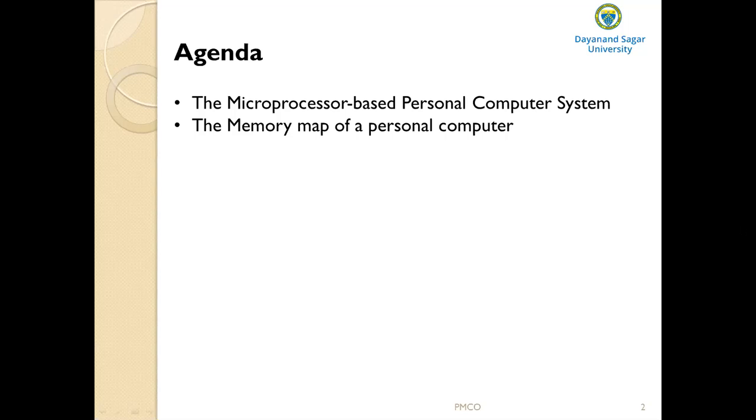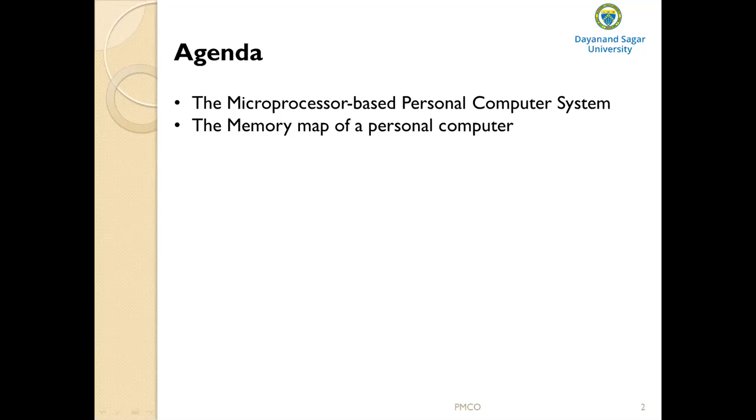Anybody? Can you name some 16-bit microprocessor? 8086. 8086 is the first 16-bit microprocessor introduced by the Intel.